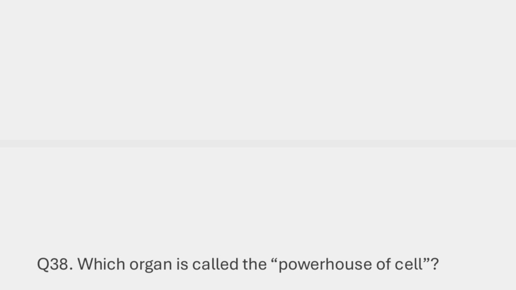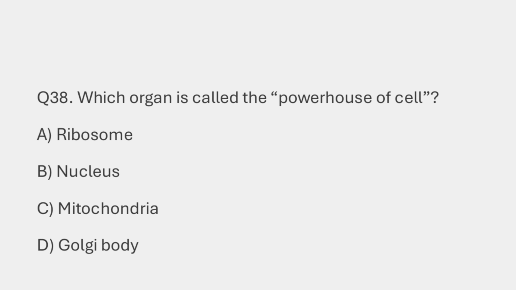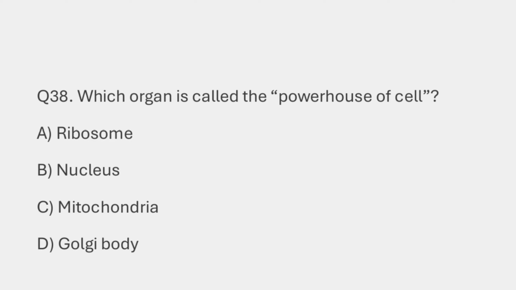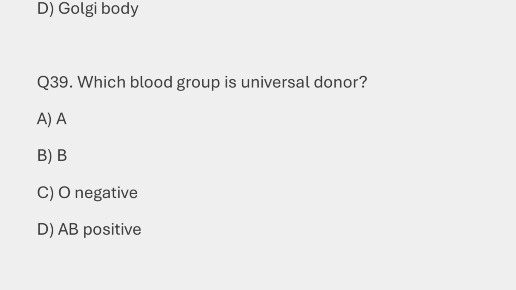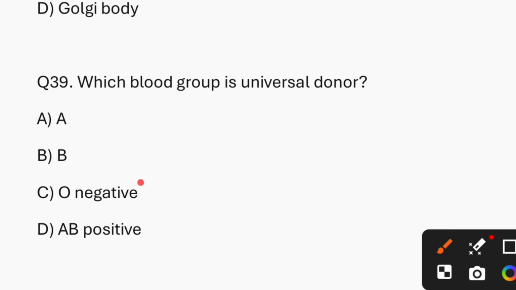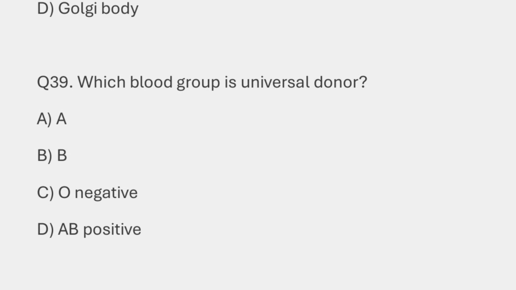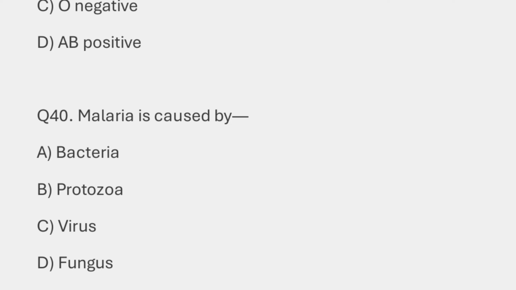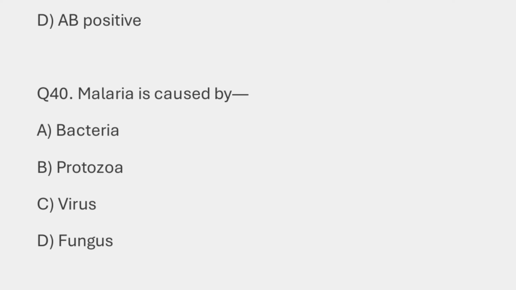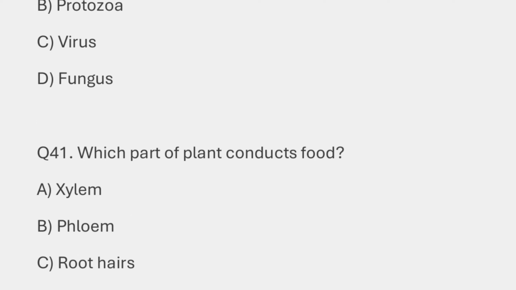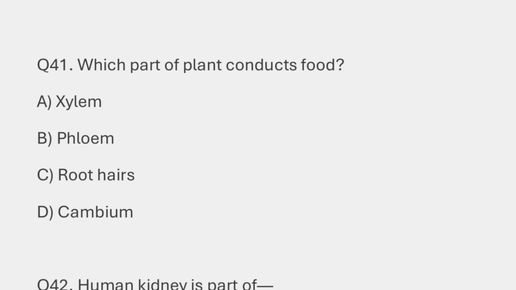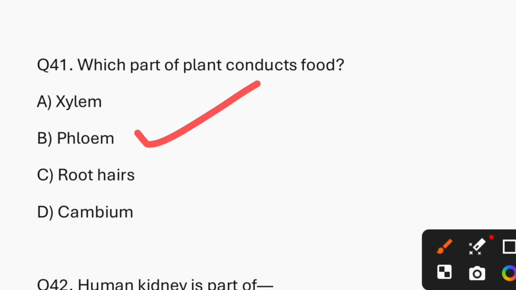Question number 38. Which organelle is called the powerhouse of the cell? So the answer is option C, mitochondria. Question number 39. Which blood group is universal donor? So the answer is option C, O negative. Question number 40. Malaria is caused by. So the answer is option B, that is protozoa. Question number 41. Which part of the plant conducts food? So the answer is option B, that is phloem.